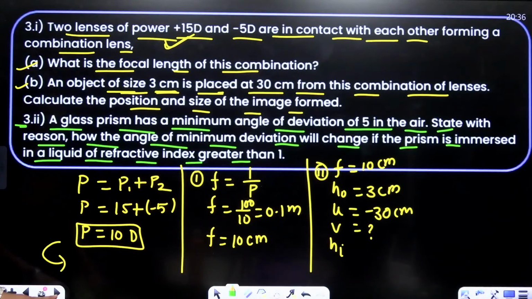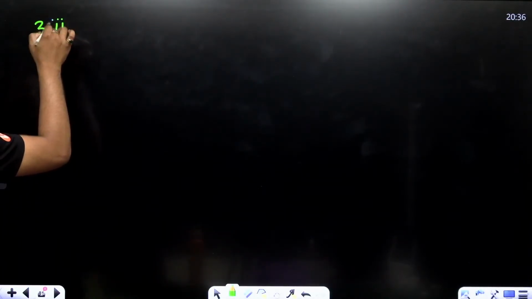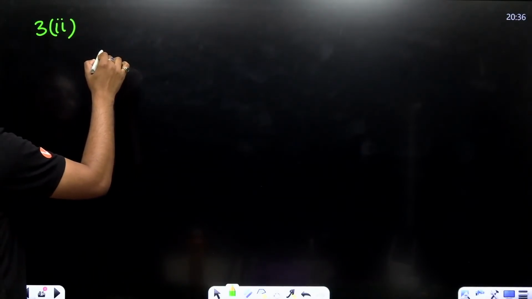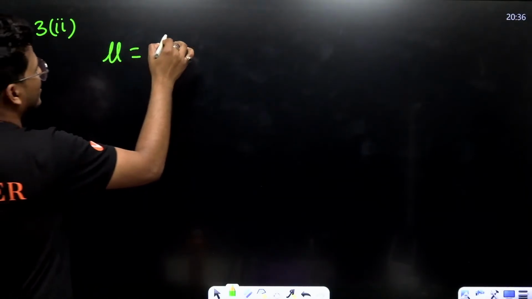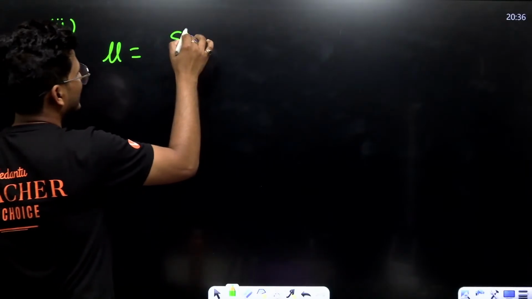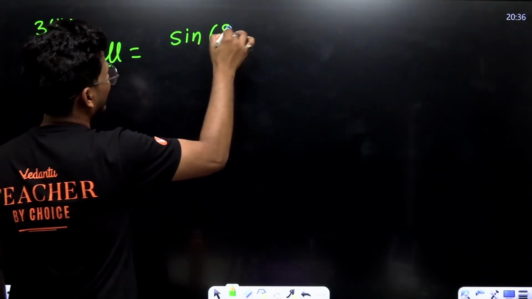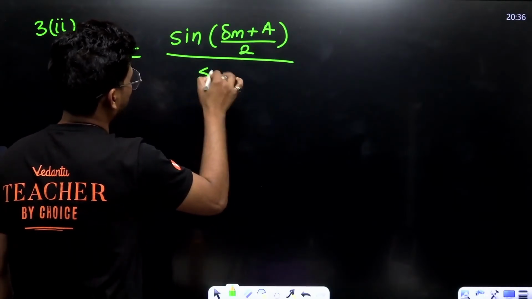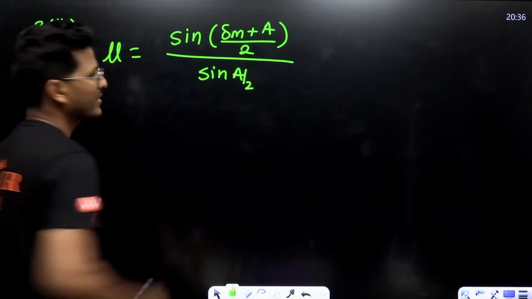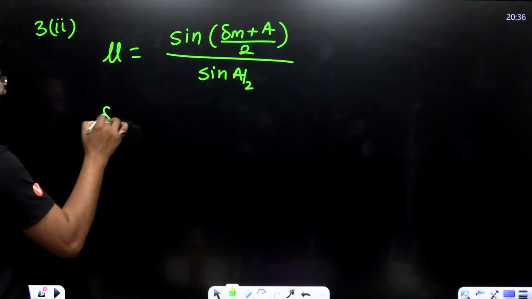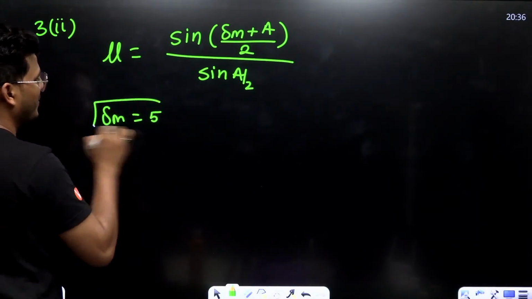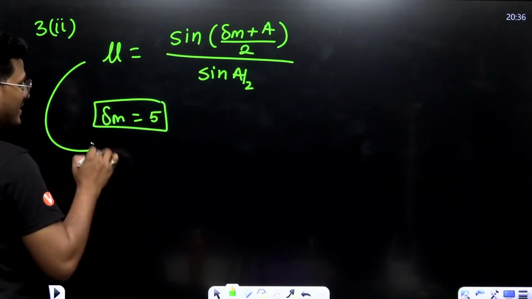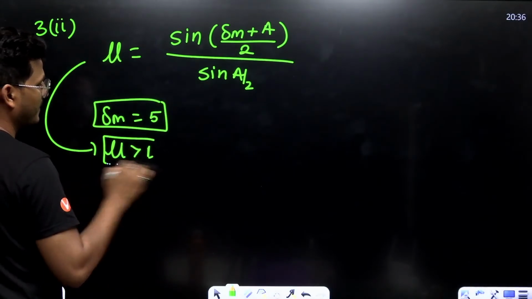See, as we know, mu equals sine of (delta m plus A) upon 2, whole upon sine A upon 2. Here the value of delta m is 5, and considering mu greater than 1.